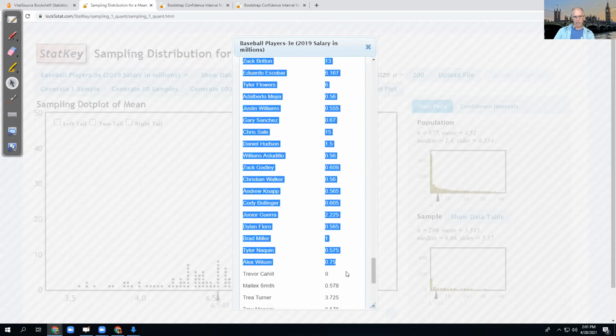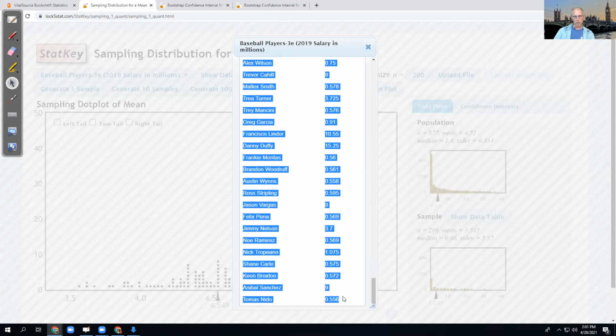I mean, again, think about it. Half of the players made less than 1.4 million. But the mean was 4.5 million. We have that wicked skew right on this.